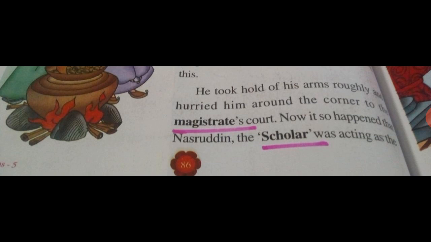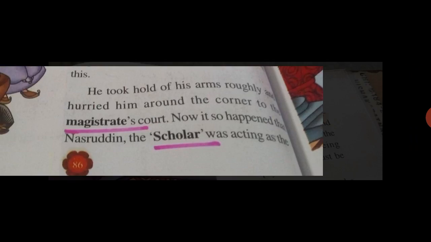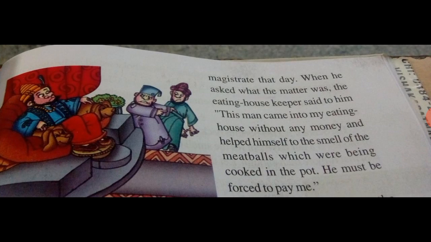When he asked what the matter was, the eating house keeper said to him, "This man came into my eating house without any money and helped himself to the smell of the meatballs which were being cooked in the pot. He must be forced to pay me."